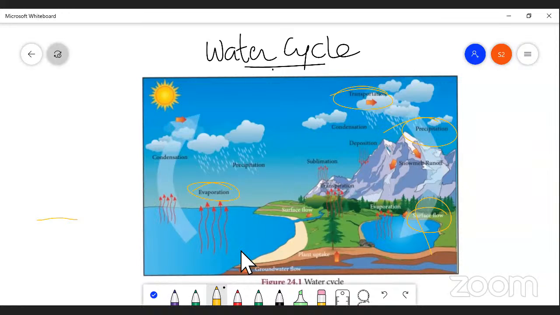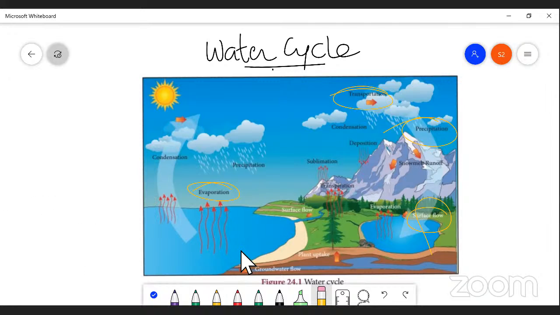Simply I can say the flow of water from biotic to abiotic factor, right? So that is called the water cycle, because water is cycled from where it started and where it originated. They are replaced. Water has to travel through various systems, right? So this is a very interesting area to understand, right?